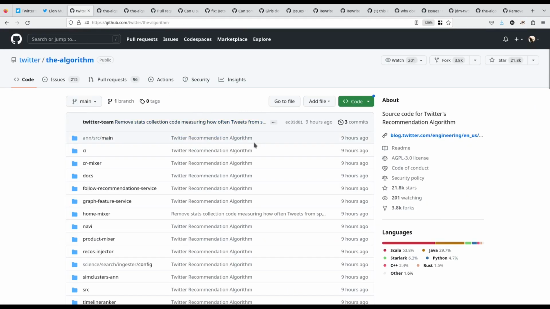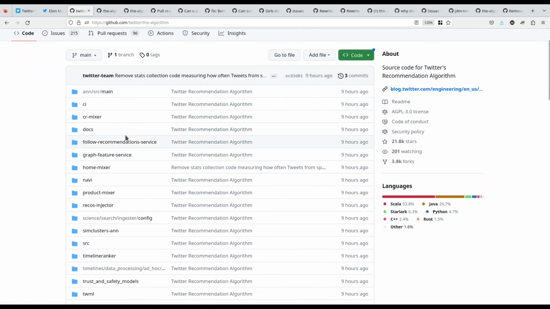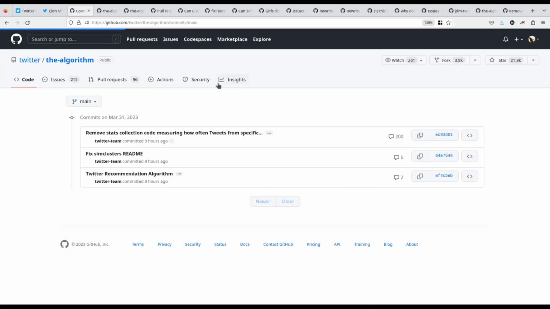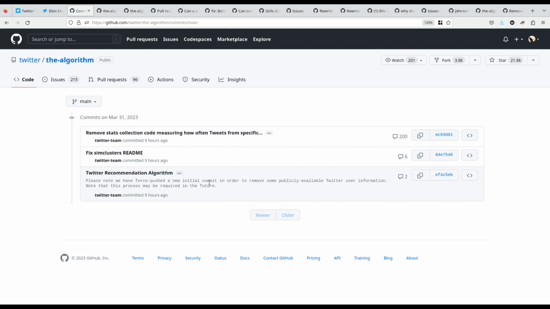It's a GitHub repository that has all of the code for the recommendation algorithm. And you'll notice it only has 3 commits. That's because the whole implementation is squashed down into this one commit, and then there's just this random fix in the middle. And we'll talk about this other one later.